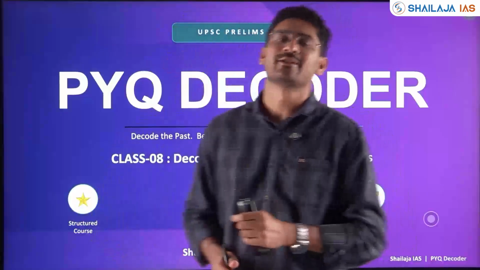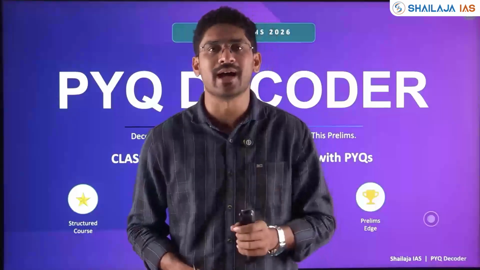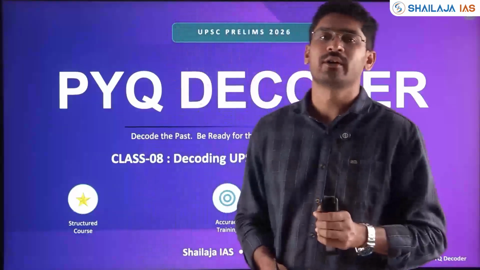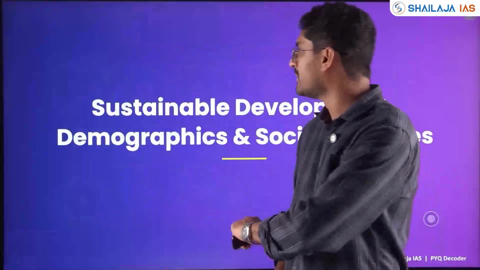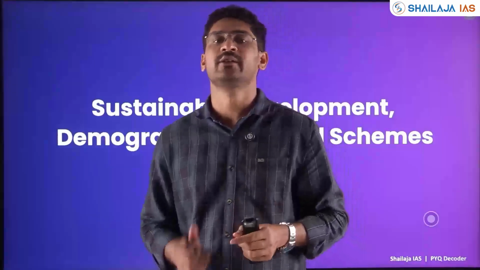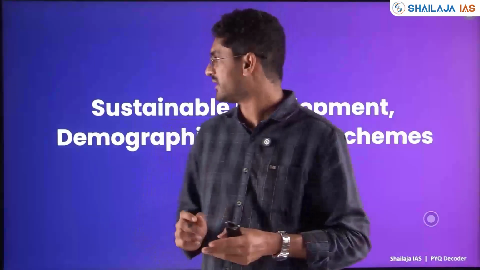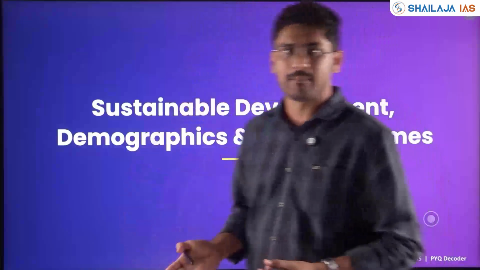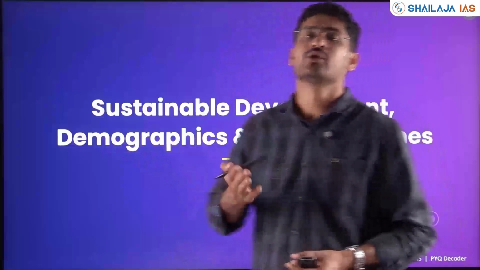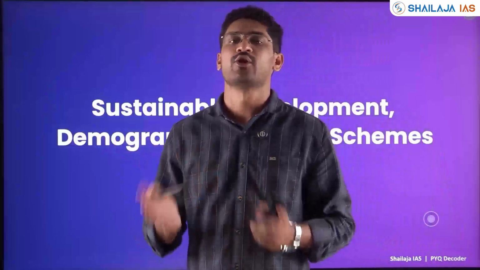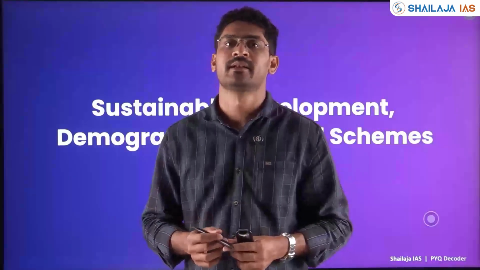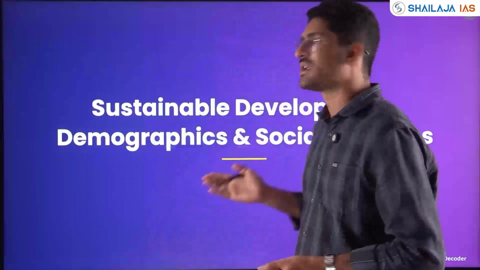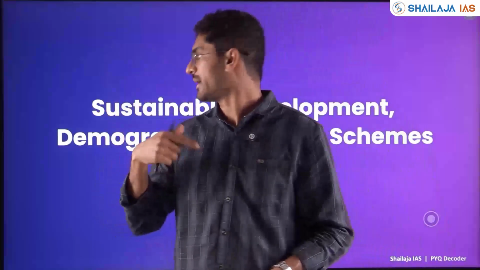We are discussing economy in the previous 7 classes. This will be the last class with respect to economy. Here, we'll discuss the important but last themes in economy which are linked to environment, poverty, inclusion, and geography. So: sustainable development, demographics, and social schemes related to the economic sector. The vulnerables, the labor, all these are the areas with respect to social schemes linked to economic activity.